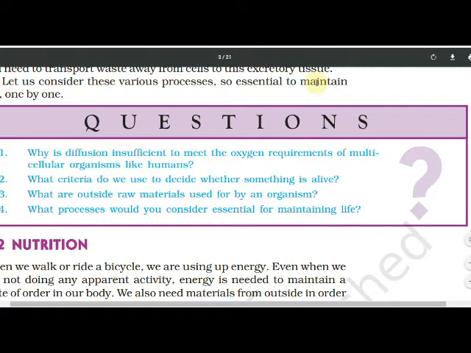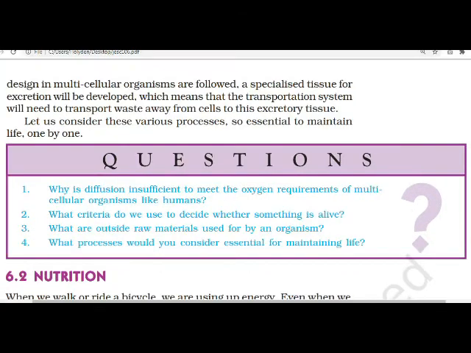What processes would you consider essential for maintaining life? If you wanted to maintain your life, what life processes would you consider? Nutrition, digestion, excretion, circulation. In the questions you can solve these whole four questions.